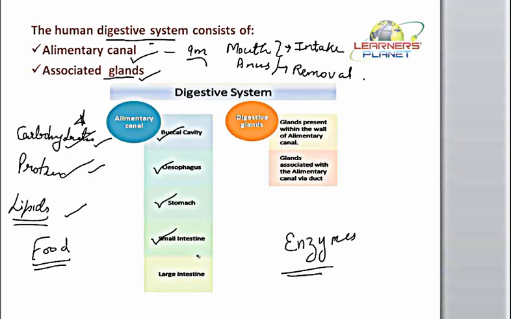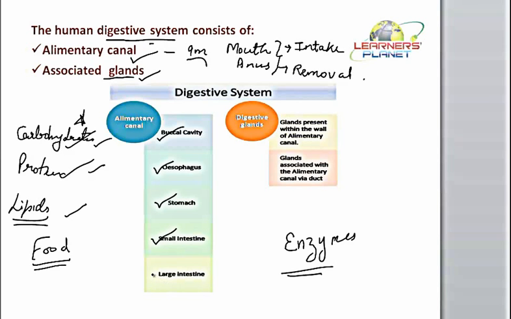Once the conversion is over, that means the complex substances are converted into the simpler forms, then they have to be absorbed into the bloodstream, and then they are transported to the target site. So such absorption is not taking place in this entire tube, rather it is taking place only in the small intestine. So the small intestine is actually needed for the process of digestion as well as for the absorption.